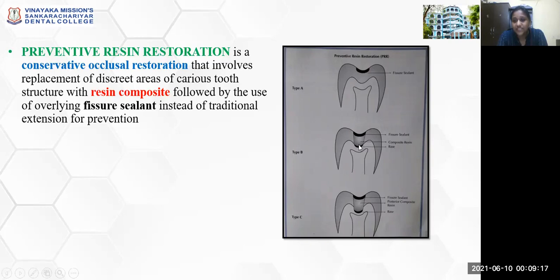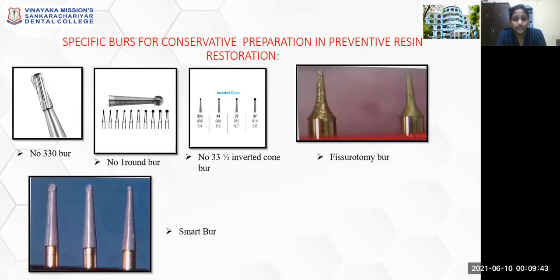In type B, they give a base followed by a composite restoration and your Fissure sealant pertaining only to the enamel. In type C, the extension is given to the dentin, where you give a base followed by a composite restoration and a Fissure sealant. This Fissure sealant will give further remineralizing capacity for the tooth and prevents the formation of secondary caries too.